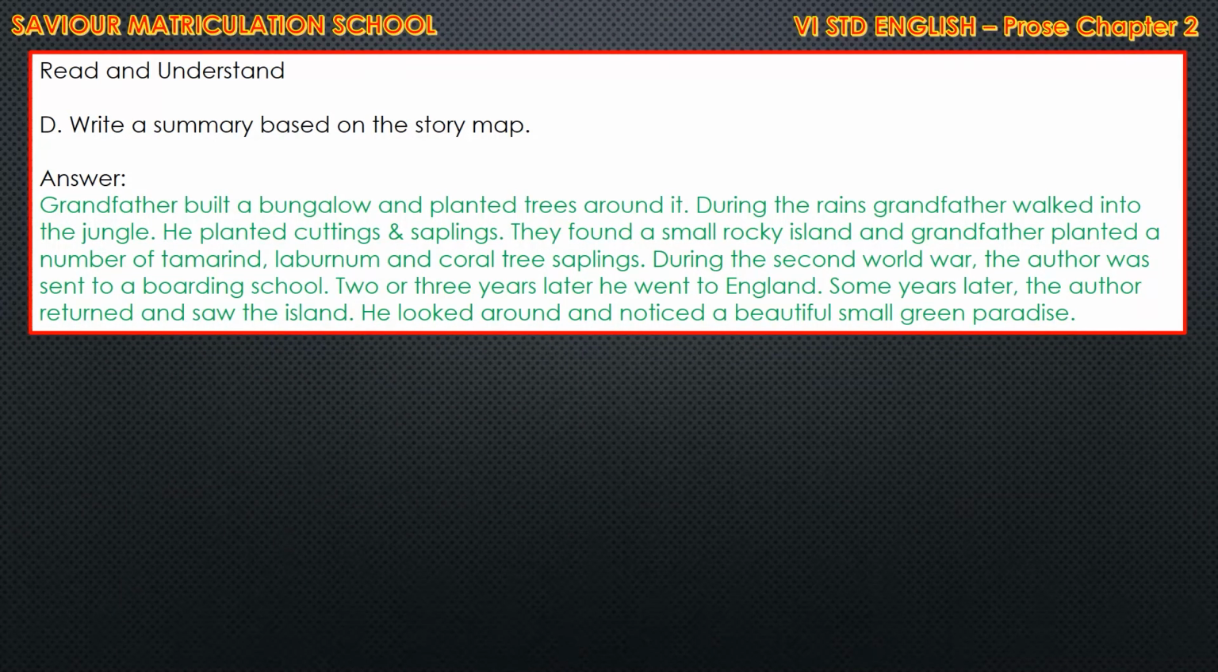Then D, children, write a summary based on the story map. So based on the story map, you have to write a paragraph, that is summary. Answer. Grandfather built a bungalow and planted trees around it. During the rains, grandfather walked into the jungle. He planted cuttings and saplings. They found a small rocky island and grandfather planted a number of tamarind, laburnum and coral tree saplings.